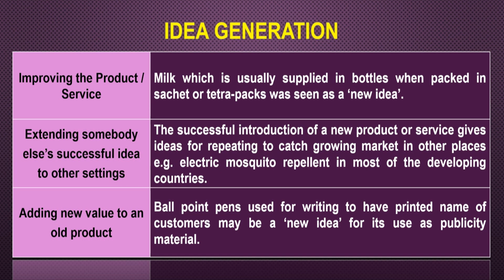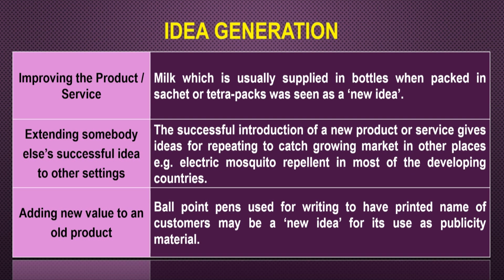Then extending somebody else's successful idea to other settings, like the successful introduction of a new product or service, gives ideas for repeating it to catch growing markets in other places. For example, the electric mosquito repellents in most of the developing countries. It was made somewhere and then went to different countries as a new product.